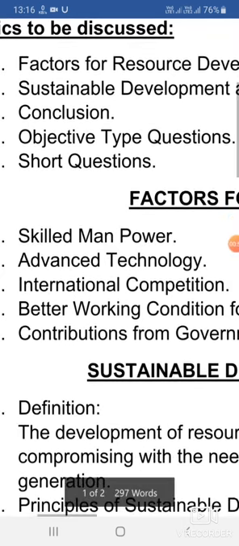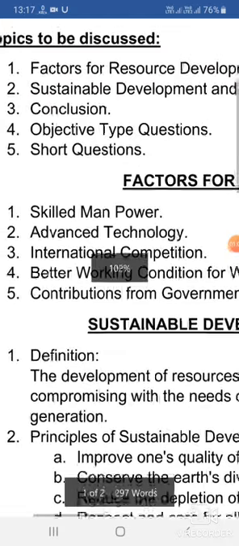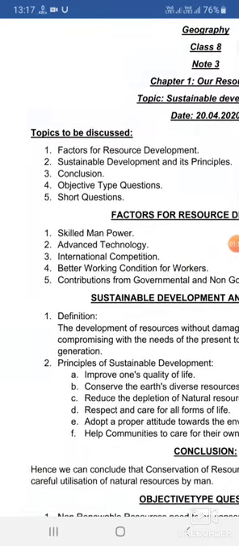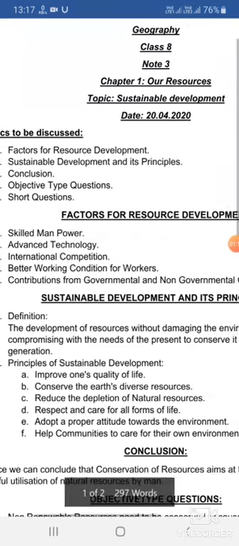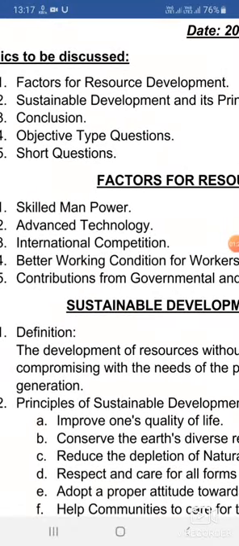Next, unless and until there is competition between the students, there cannot be a good result in the examination. So similarly, unless and until there is competition in any sort of activity, good results cannot be there. Neither are we going to bother about the quality of a resource, nor about the quantity of the resource. So another factor for resource development is international competition.